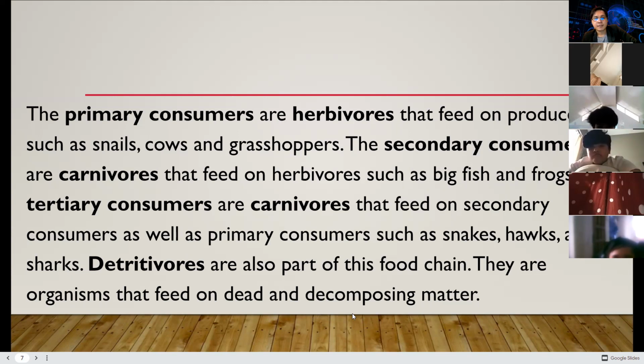Detritivores, take note, the term detritivore came from detritus. They are also part of the food chain. They are organisms that feed on dead organic matter or decomposing organic matter.